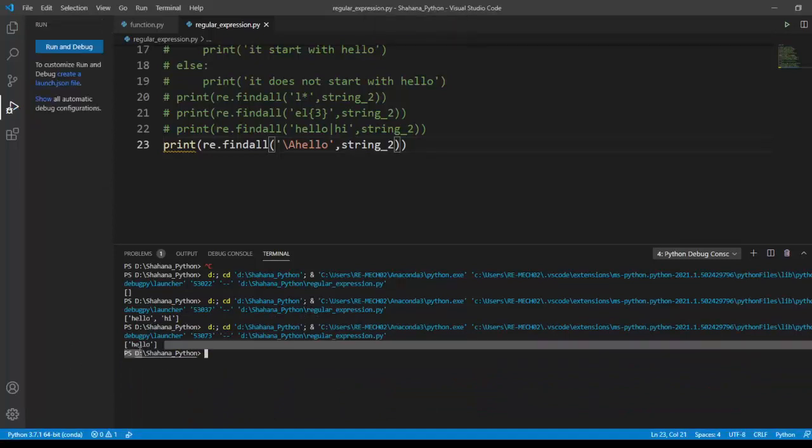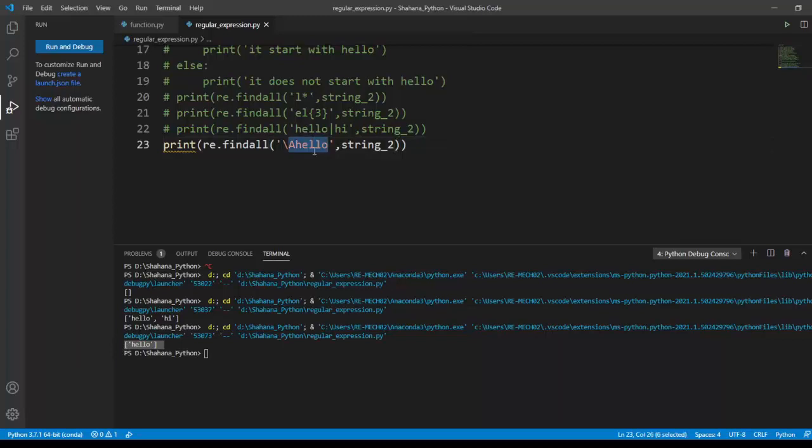Okay, we got the output here. It starts with "hello". If it doesn't, it will show me an empty value. This method we can also use to know the starting character of a string. This method is called a special sequence, special sequence in regular expression.